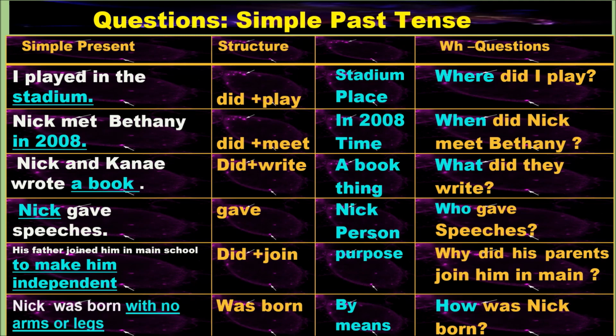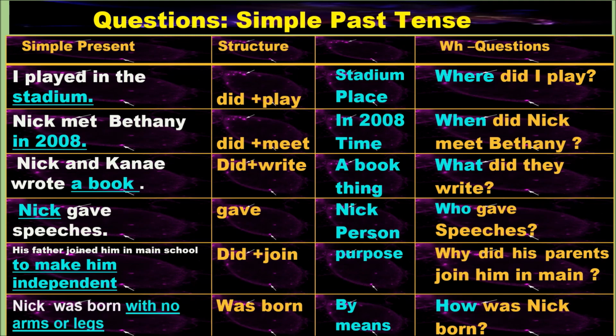And the next one is, Nick gave motivation speeches. We are talking about Nick, and it is subject and it is person. So, gave means here did plus give. But whereas only when you get the question like who gave you, who told you, here we won't divide like that. So we use simply who gave speeches or who gave motivation speeches. The answer is Nick. If you want to get the answer for a person, simply replace the first name and keep the who there and you will get the question perfectly.